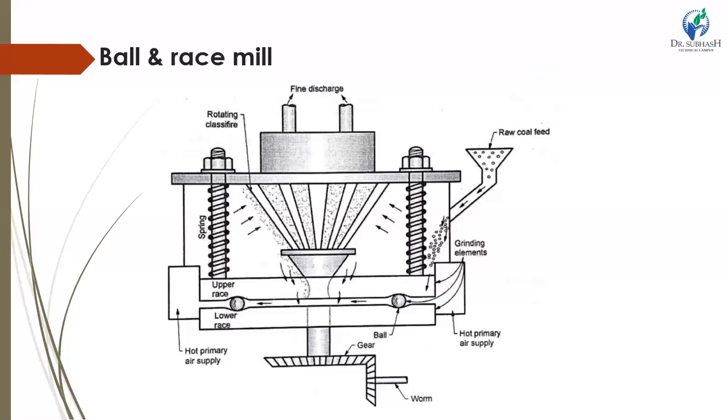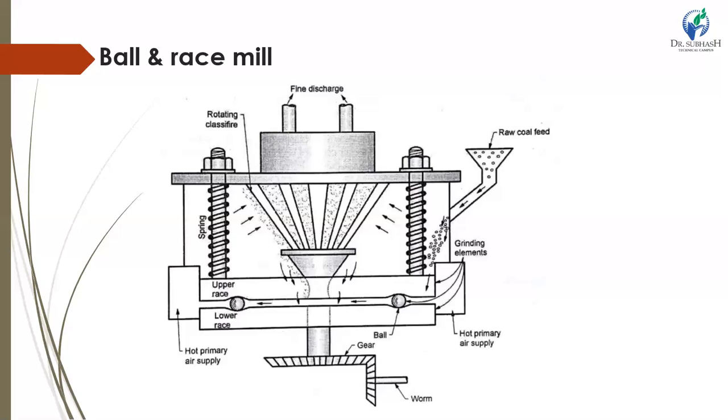The air picks up the coal, and the air and coal mixture enters the classifier. The coal swirls in the classifier, making the air flow in the form of a cyclone, and oversized particles are thrown against the classifier walls. The oversized particles are returned for further grinding in the mill. The coal particles of required size are supplied from the top of the classifier to the burner.